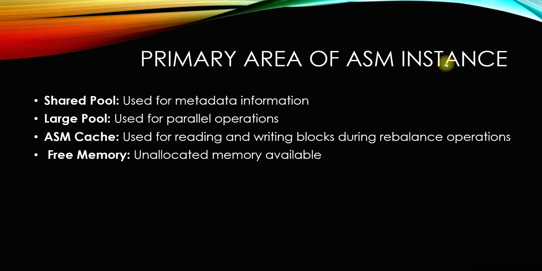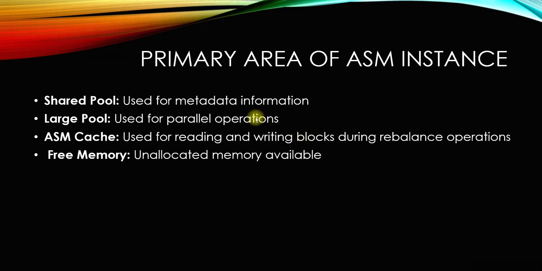So what does the shared pool do in the primary area of the ASM instance? It is used for metadata information. The large pool is used for parallel operations, because this is completely associated with the storage, the ASM.